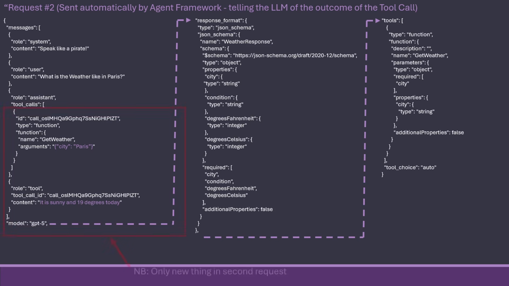The only thing that's actually changed is we have added more messages. Meaning we have added, what is the weather like in Paris? That was from the first one. And then you told me to call this tool, and here's the result of that tool. So we're sending exactly the same, and we're paying for these tokens again, because it is a stateless system.